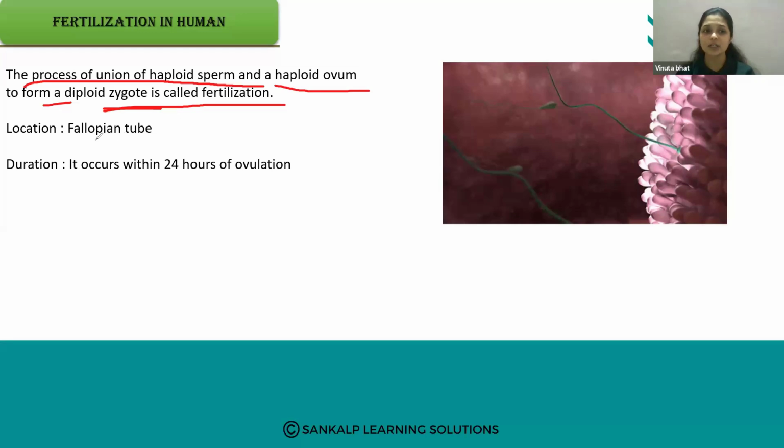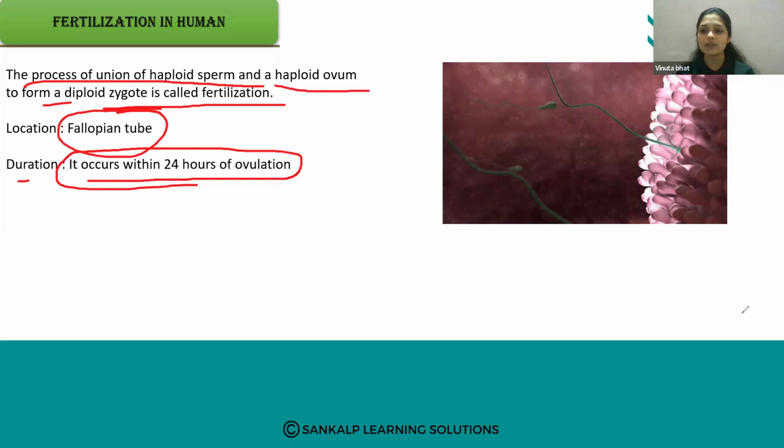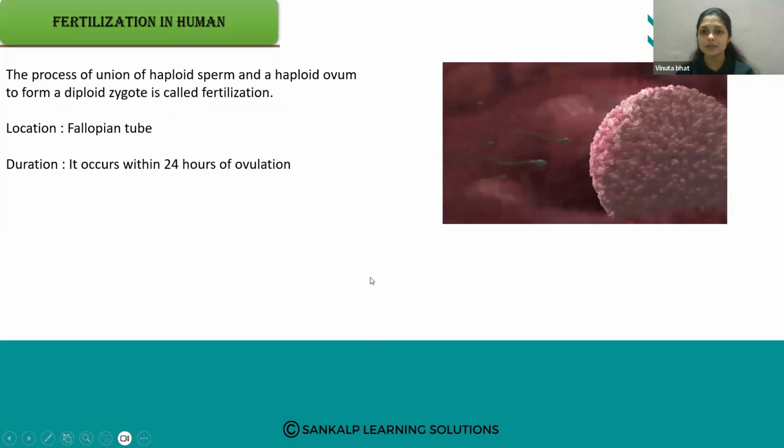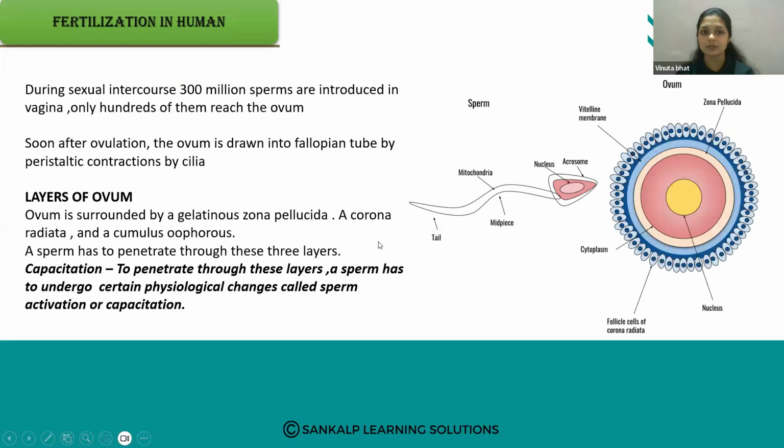Where does the fertilization occur? So mainly in the fallopian tube. The fertilization occurs in the fallopian tube. Duration: it occurs within 24 hours of the ovulation. Yes, this is how the sperms fuse with the egg. So that is the fertilization.